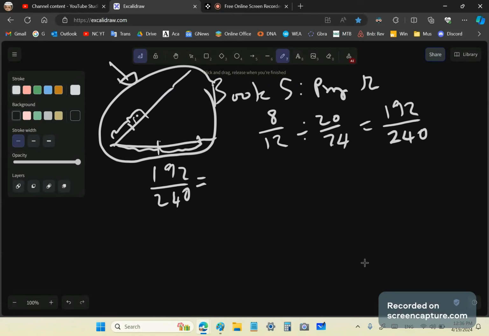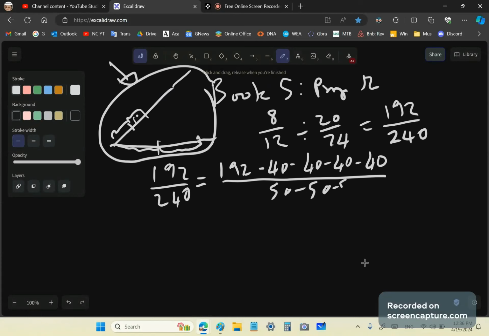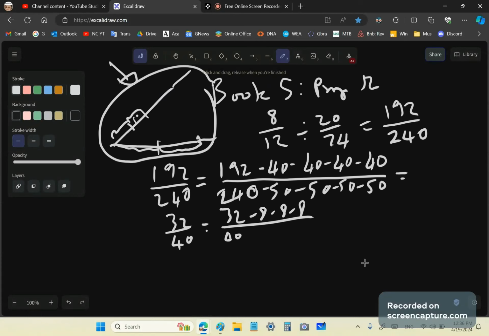So you can say 192 minus 40 minus 40 minus 40 minus 40, like that, over, because 40 over 50 is in proportion to 192 over 240, okay? And that would end up giving us what? 32 over 40, okay? And again, we could do another subtraction here and say 32 minus 8 minus 8 minus 8 over 40 minus 10 minus 10 minus 10, because 8 over 10 is in proportion to 32 over 40, and we get 8 over 10, right?